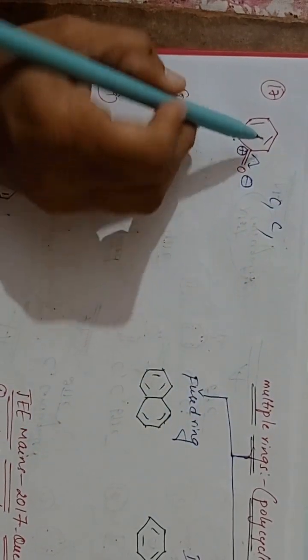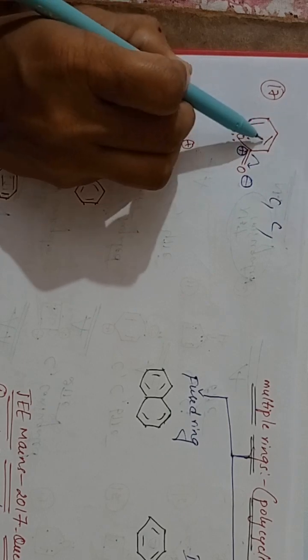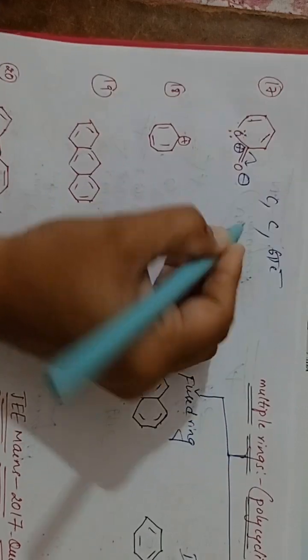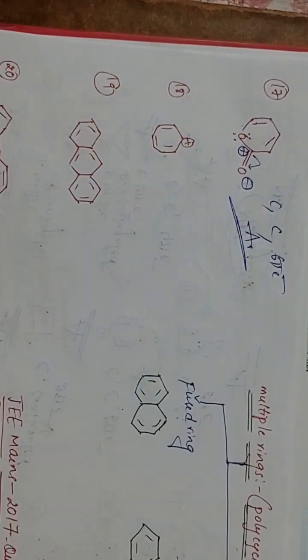How many pi electrons, students? Pi 2 here, and one lone pair. 2 plus 2 is 4, 4 plus 2 is 6 pi electrons. It is the aromatic compound. Clear? Next one, see here.